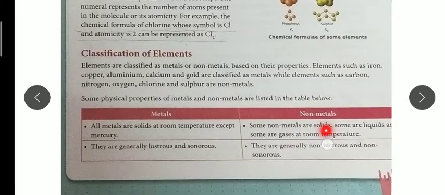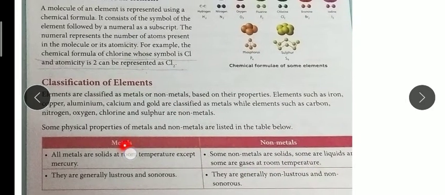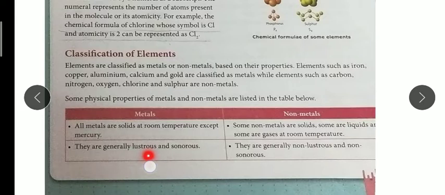Some non-metals are solid, but others are liquid as well as gaseous. Metals are generally lustrous, they have shine, like gold and silver, and they are sonorous, they produce sound when we beat or tap the metal.